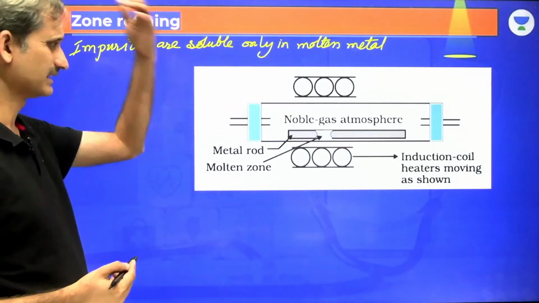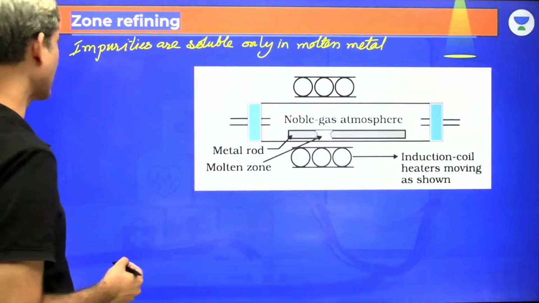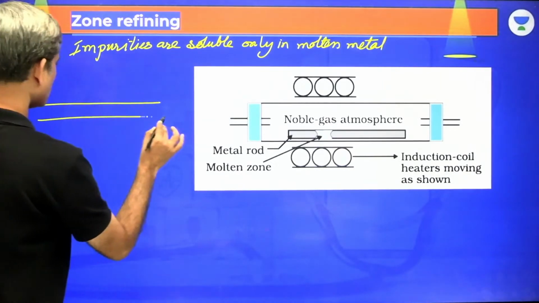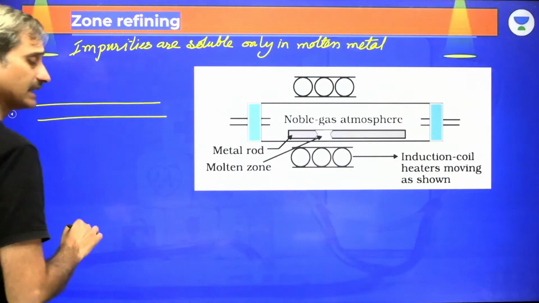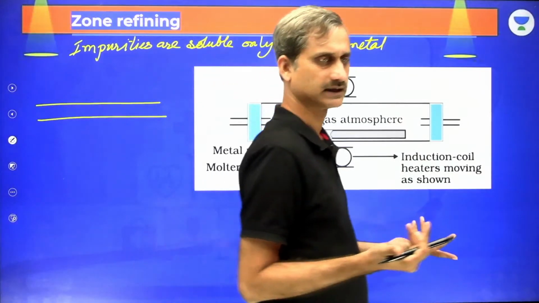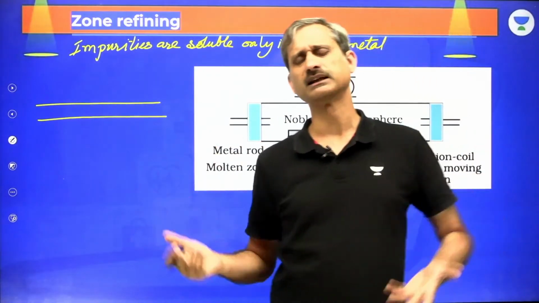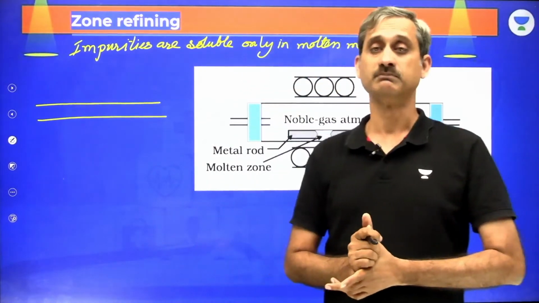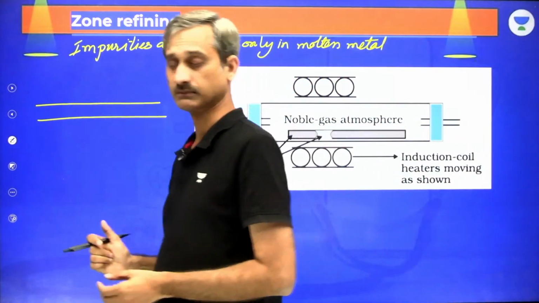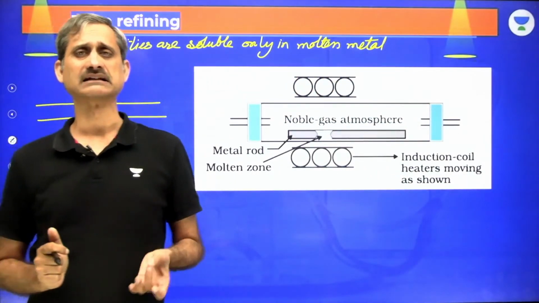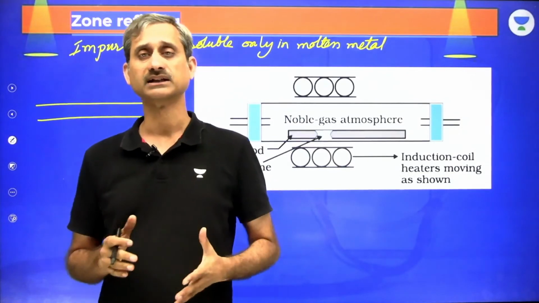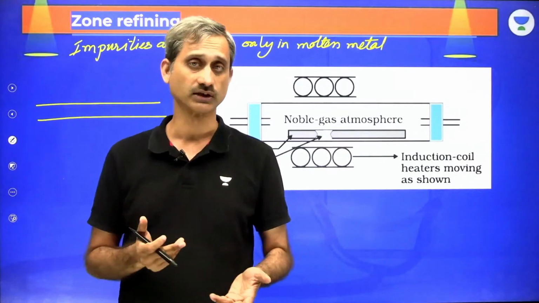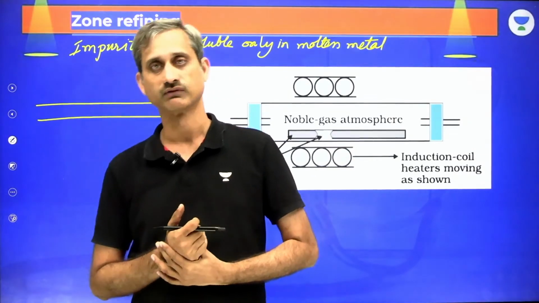Now, somehow they make this particular diagram. It is very difficult to understand this diagram. Well, I'll make another simple schematic diagram. Now, this is the rod of the metal. Zone refining can be used for any metal. Theoretically, it can be used for any metal, but it is mainly used for semiconductor material, something like germanium, silicon, boron. These semiconductor materials need very pure metal and we cannot use distillation for them, so we use zone refining.